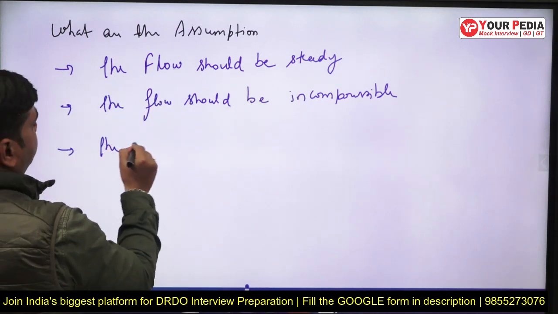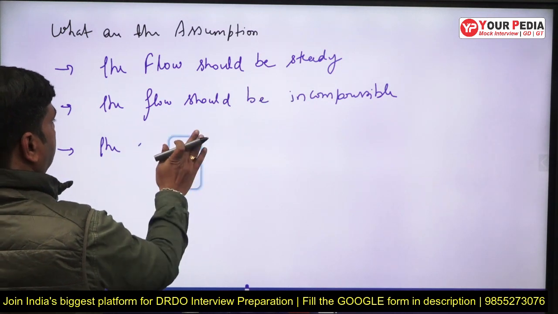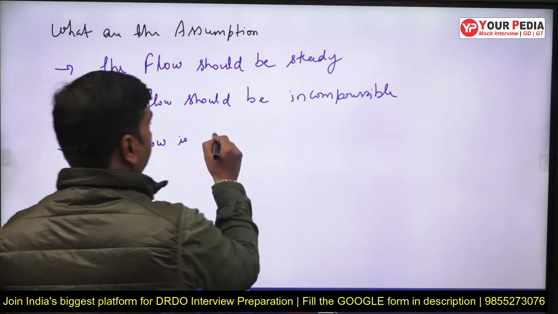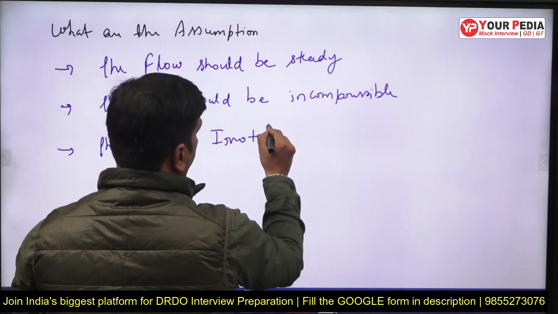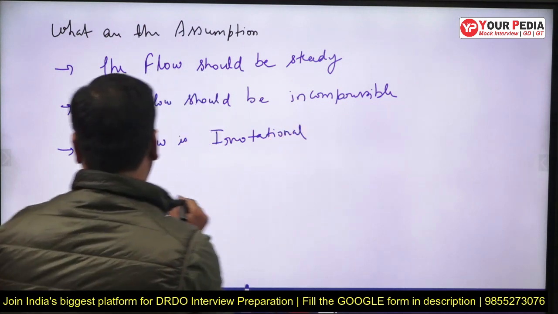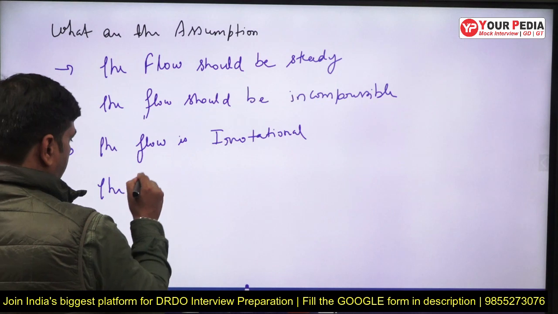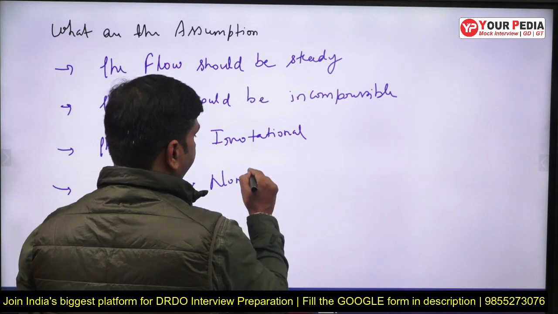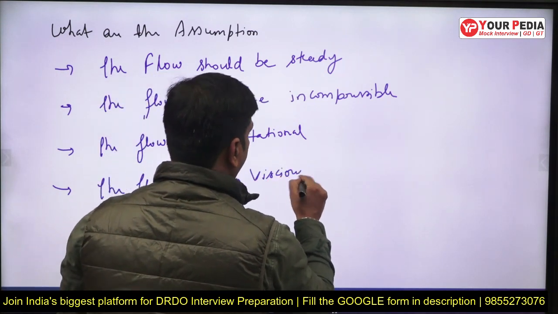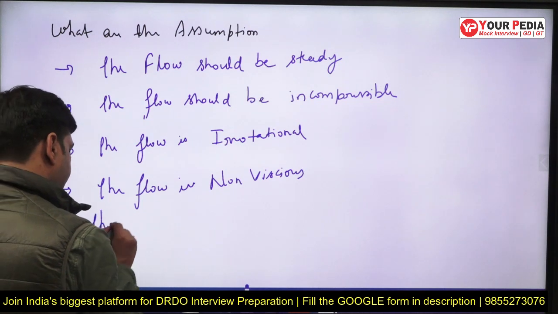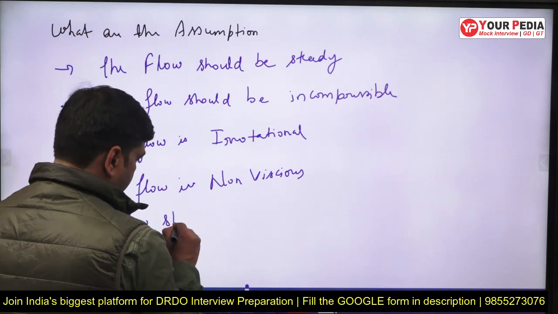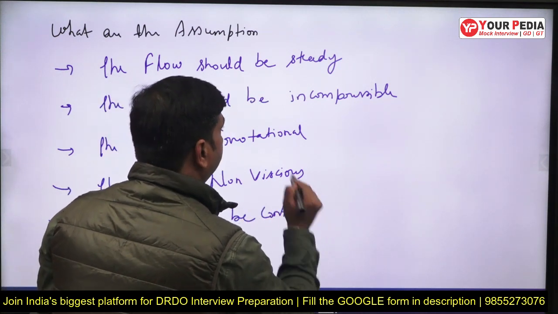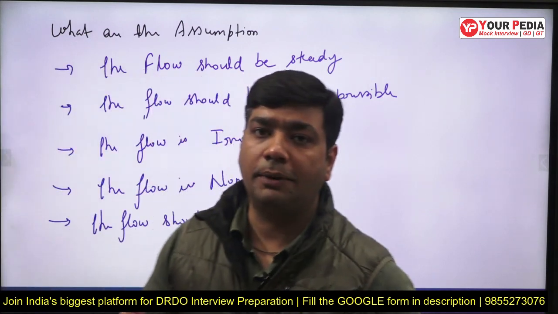The flow is irrotational. The flow is non-viscous, and the flow should be continuous. They can ask according to that what are the various assumptions under which the Bernoulli equation can be derived.